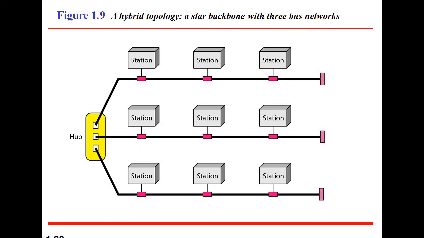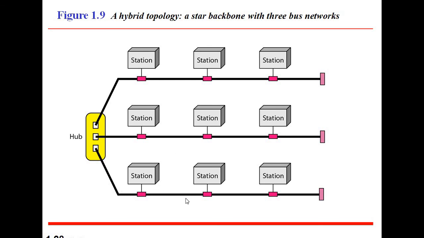That means here three types of network connections are there. This is one network connection, this is the second one, this is the third one. Suppose this connection fails, then these two are not affected. Similarly, if the central one fails, then the first one and the third one will not be affected.